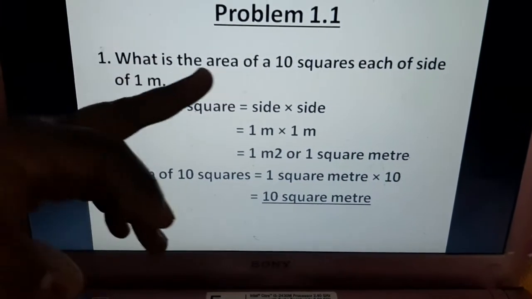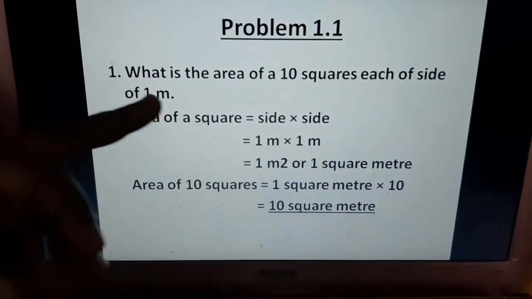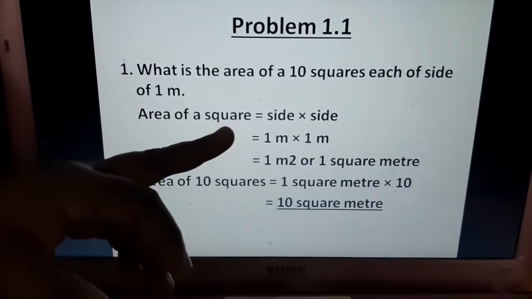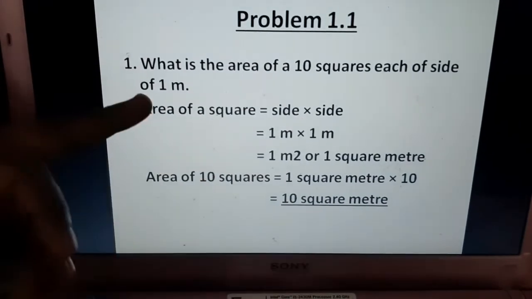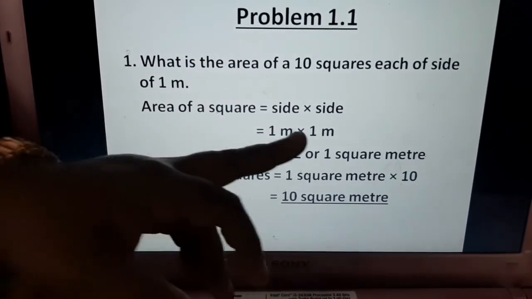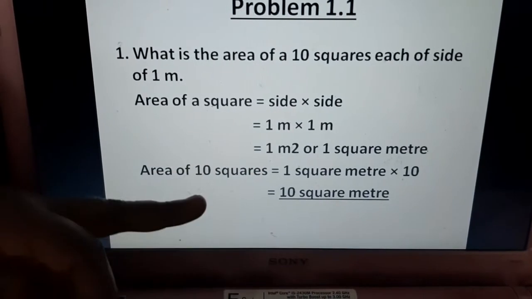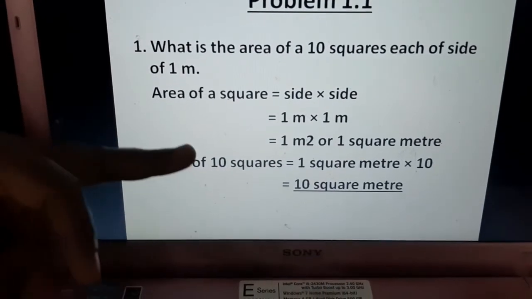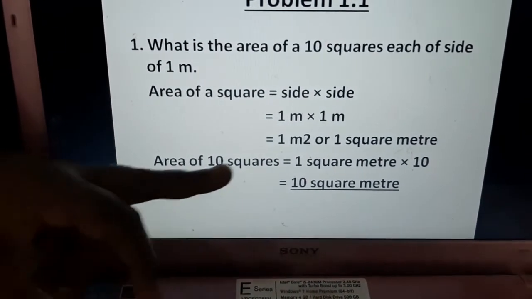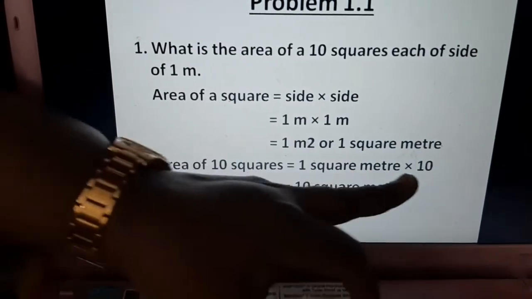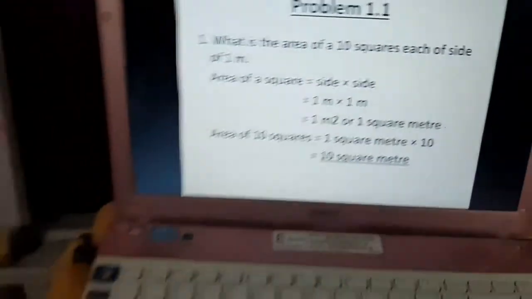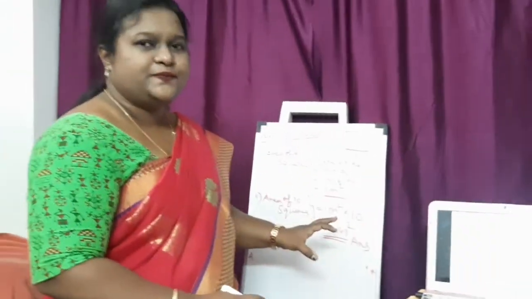Okay children, I'll explain once again. What is the area of 10 squares each of side 1 meter? Area of a square formula you have to write first, side into side. One side is 1 meter, so 1 meter into 1 meter, 1 meter square. Next step you have to find out the area for 10 squares. So area of 10 squares, 1 square meter into 10, 10 square meter. That's what Miss has written on the board. Okay.